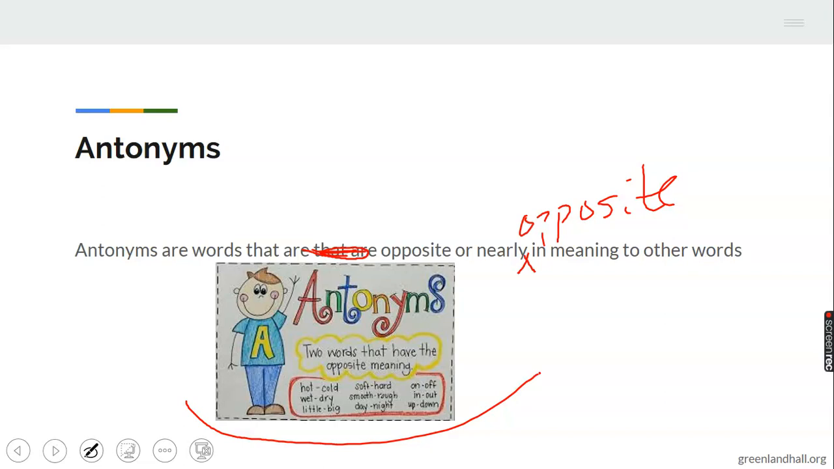Can you call them out? Good. Hot. The opposite of hot is what? Cold. The opposite of wet is dry. Little, big. Soft, hard. Smooth, rough. Day, night. On, off. In, out. Up, down. Those words are what? The antonyms of each other.